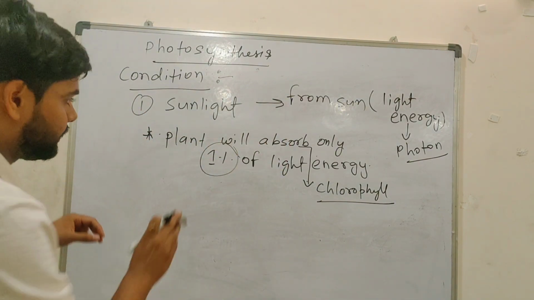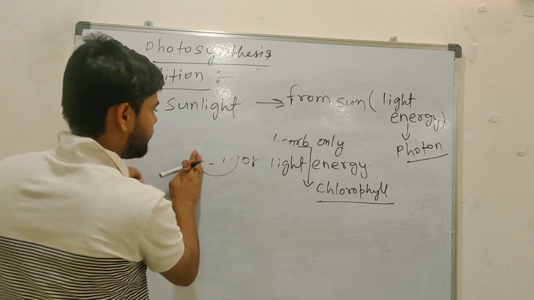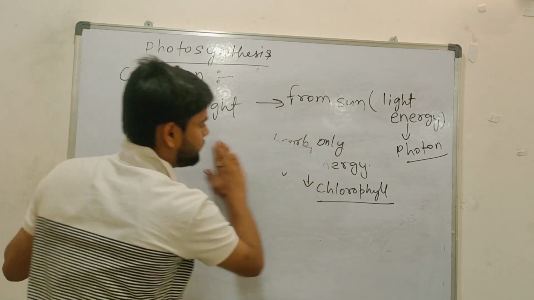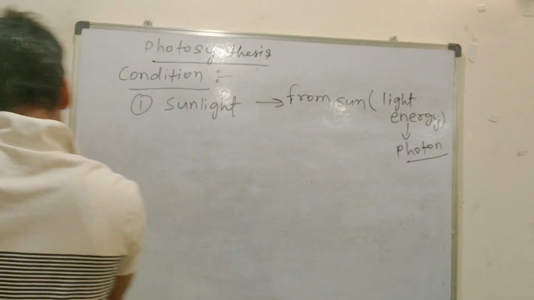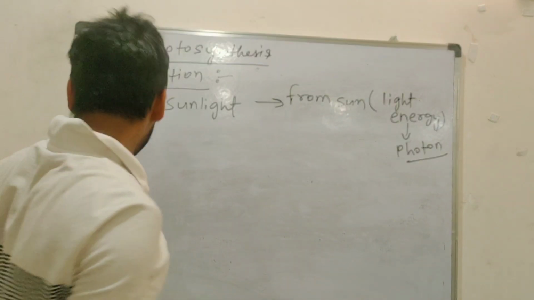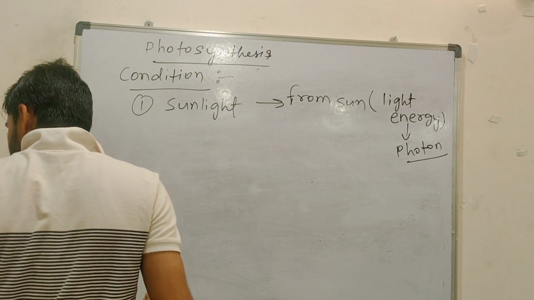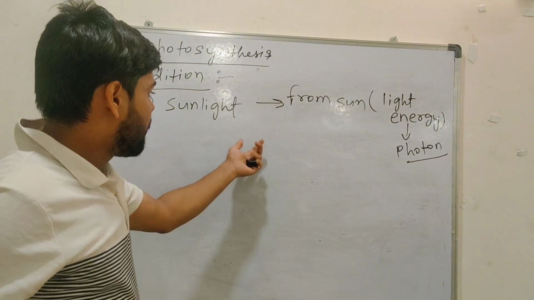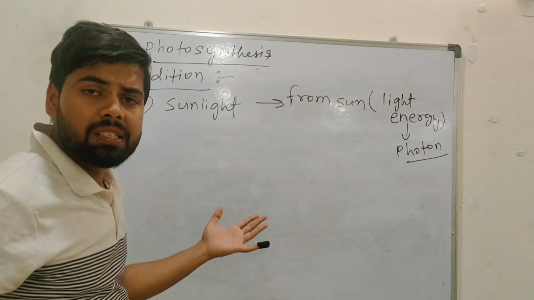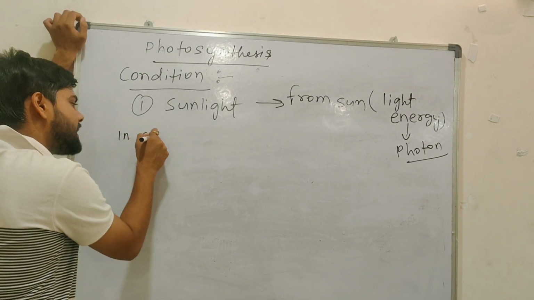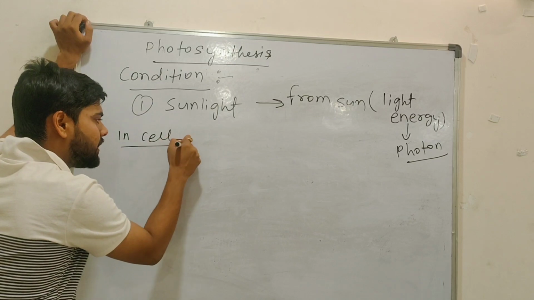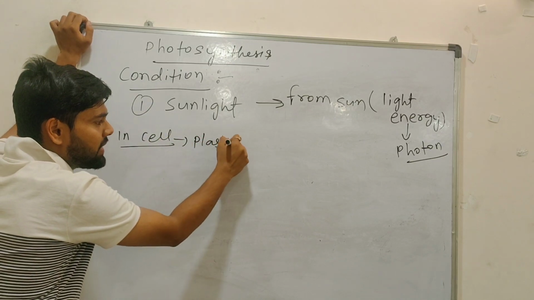Next thing. So we discussed plants will absorb 1% of light energy from the sun, and who will absorb this light energy? Chlorophyll. So basically in a cell, bacha, what is there?